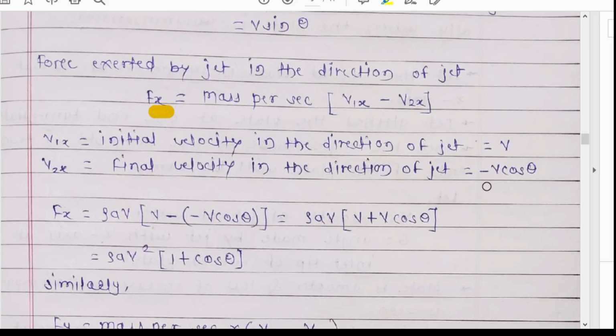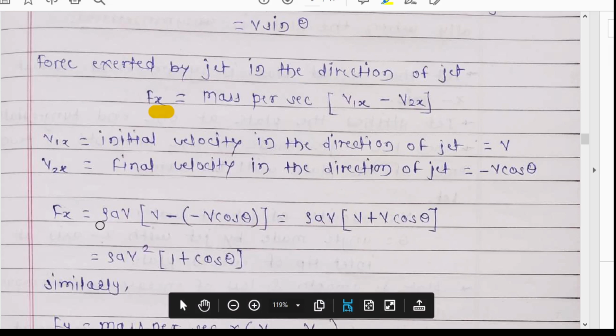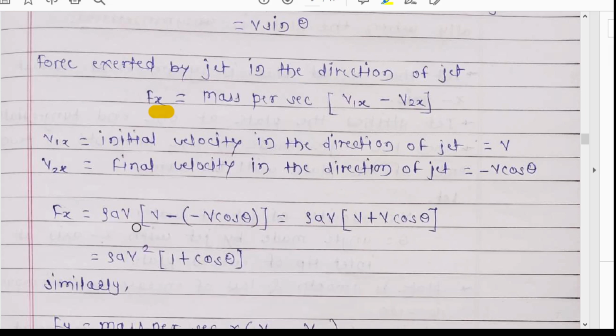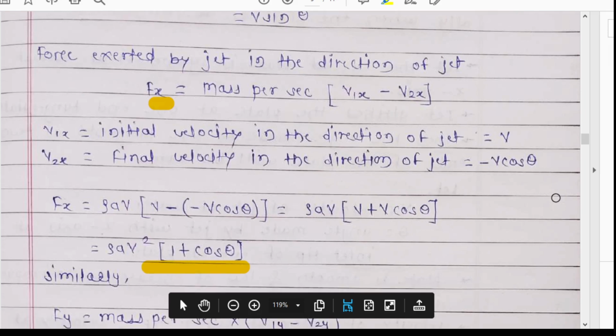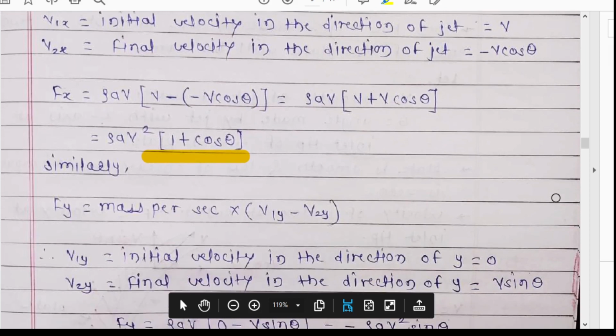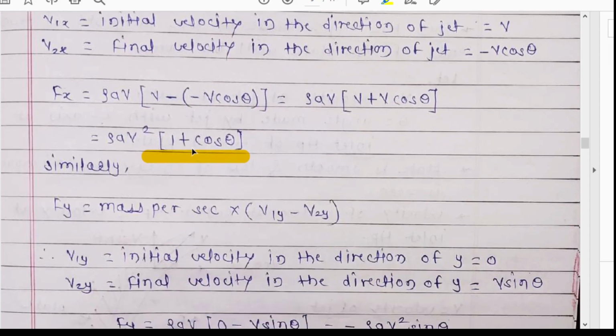Negative sign, why are we going to denote the negative sign? Because the direction of this velocity is in the opposite direction. Now Fx is rho a v, mass per second, into v minus minus of v cos theta, which will be rho a v square (1 plus cos theta). The x component of force is rho a v square (1 plus cos of theta).